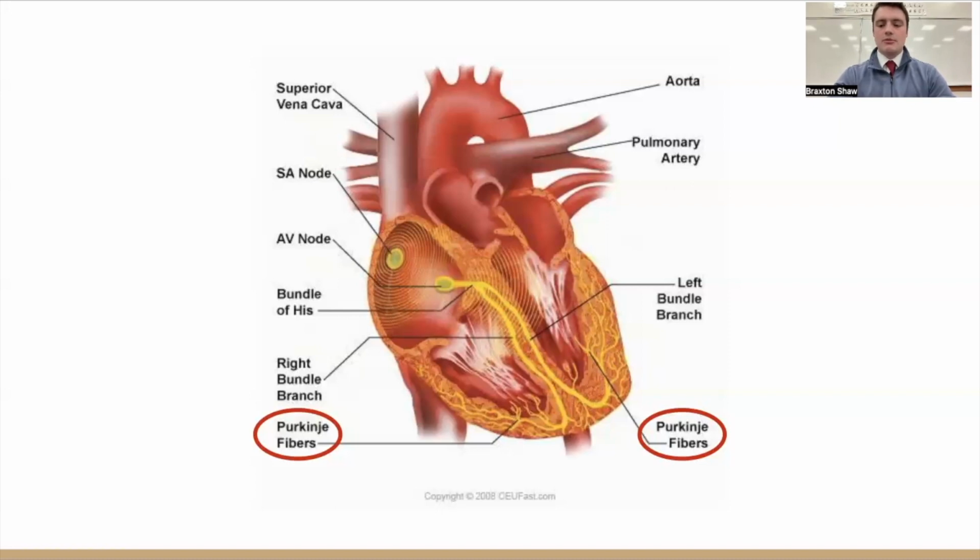And with these findings, we found the conductance velocity to be higher than those measured in dog ventricle. When we compared the two, we found that in human hearts, the conductance velocity is higher. So that was pretty interesting.